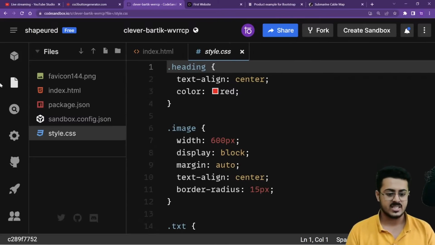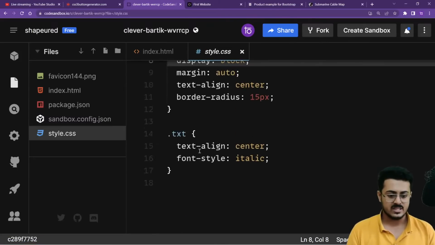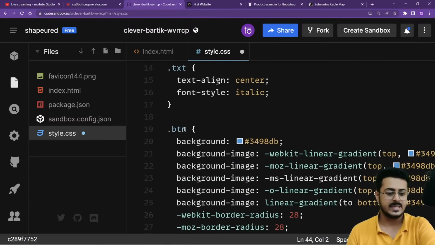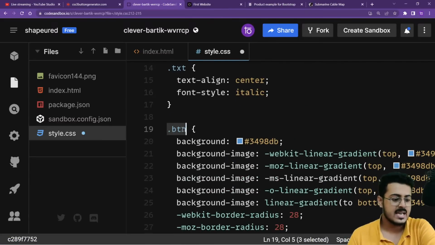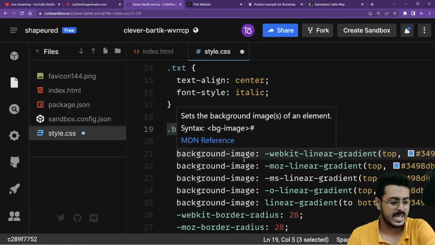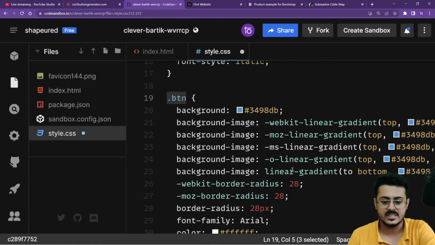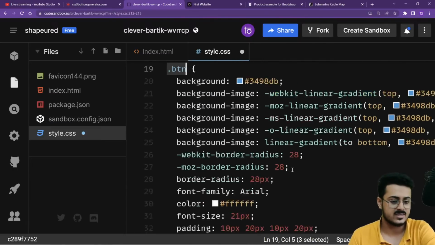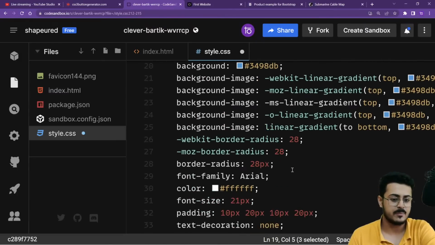Inside our style.css file, I can put up one more property right over here, that is the .btn property. Okay, the class is .btn right over here. As you're able to see, this is the CSS code that we have copied from that particular website. Let us save the CSS code right over here.